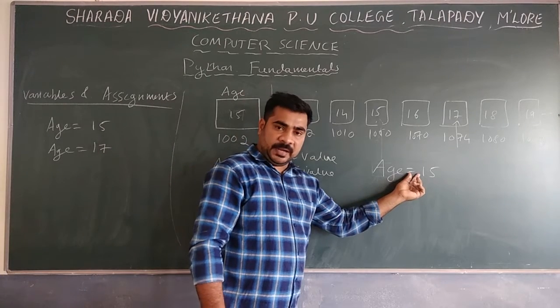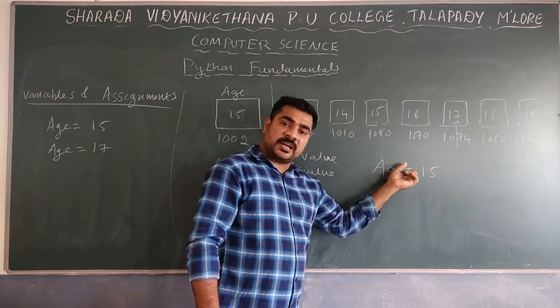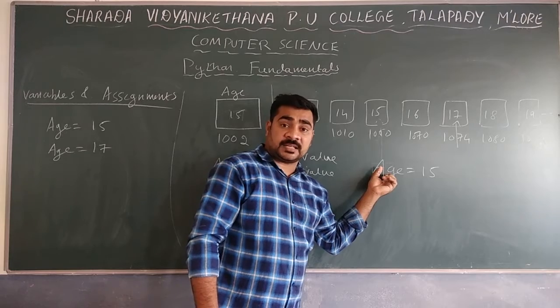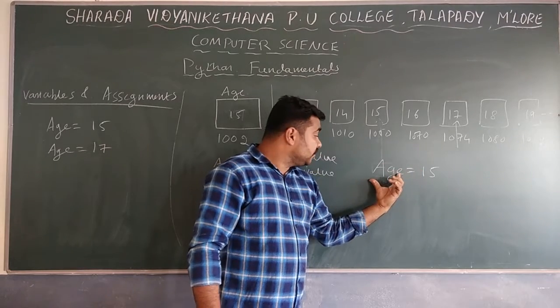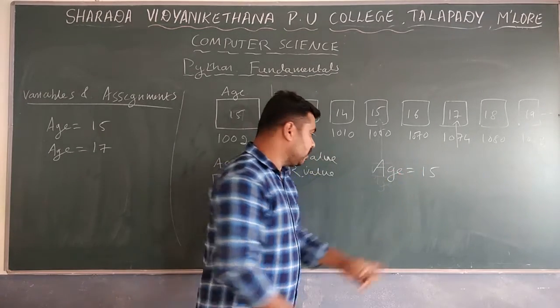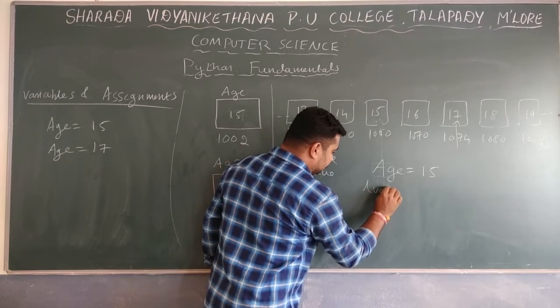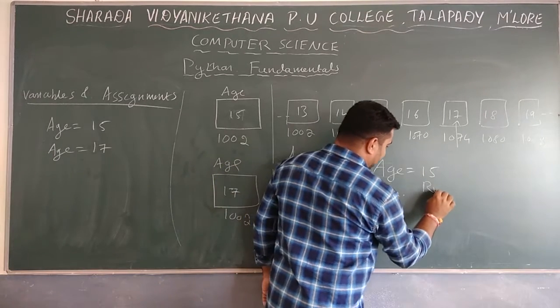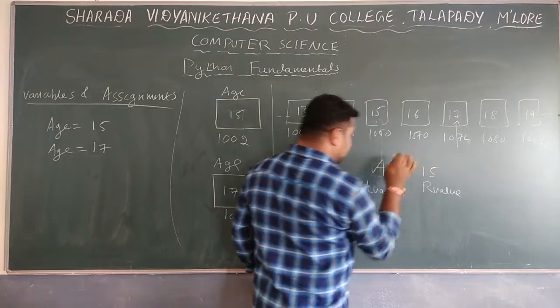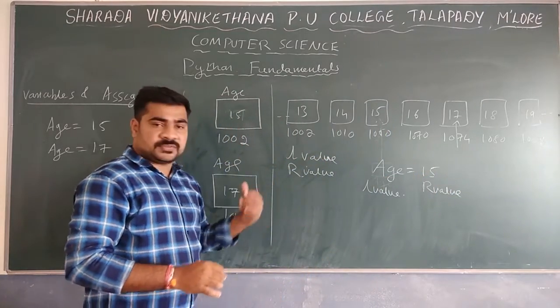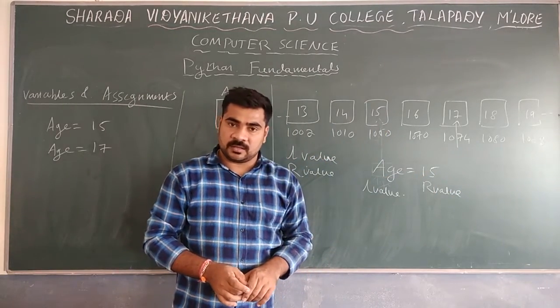Here the assignment operator is there. The left side of the assignment operator, or LHS, left hand side, is known as the L value. The right side value is known as the R value.